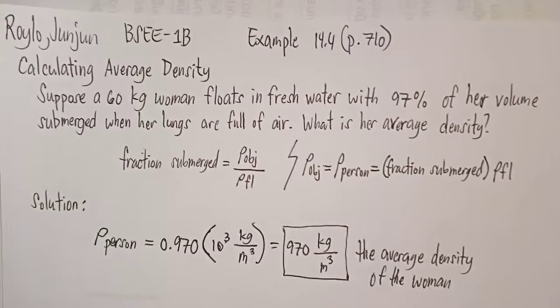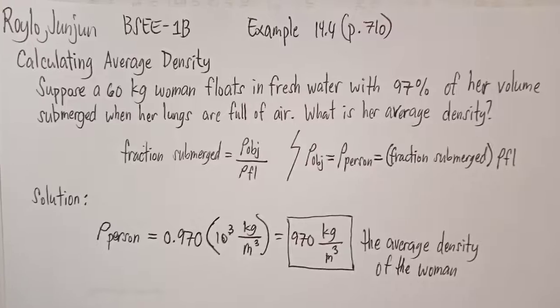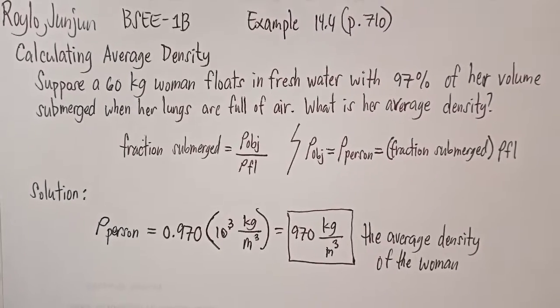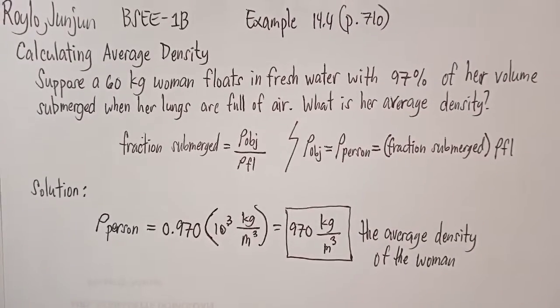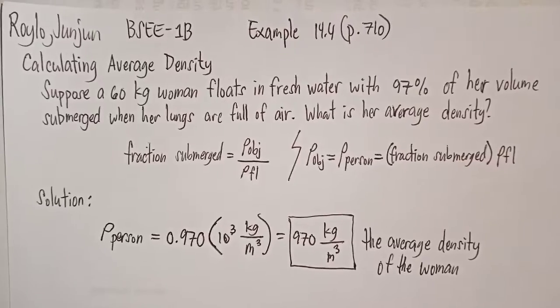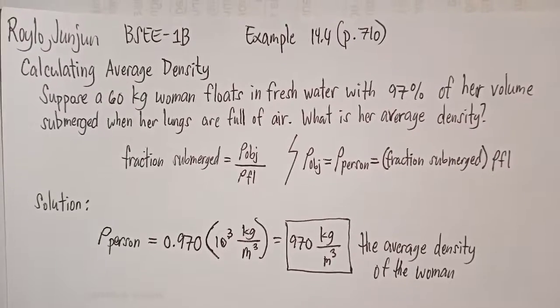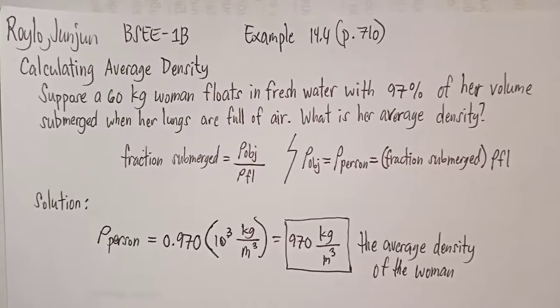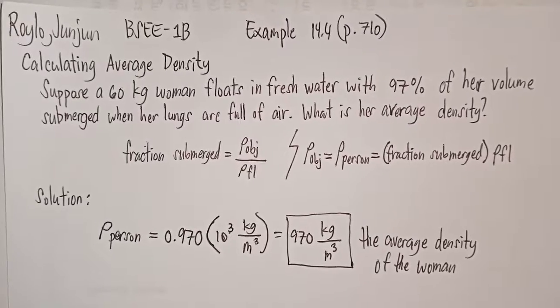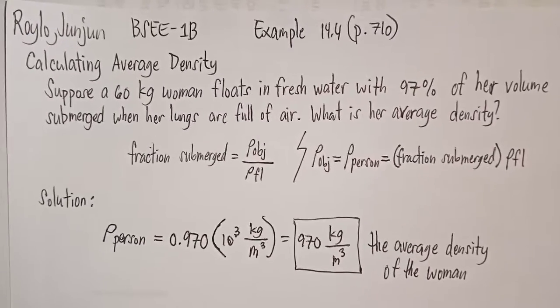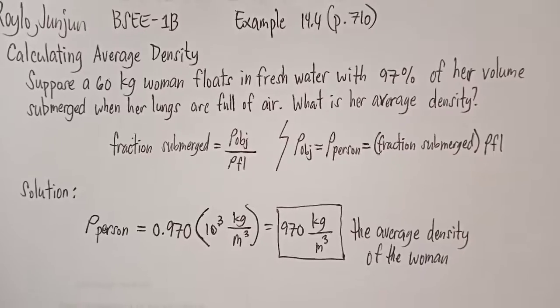Example 14.4, page 710, calculating average density. Suppose a 60 kilograms woman floats in fresh water with 97% of her volume submerged when her lungs are full of air. What is her average density?